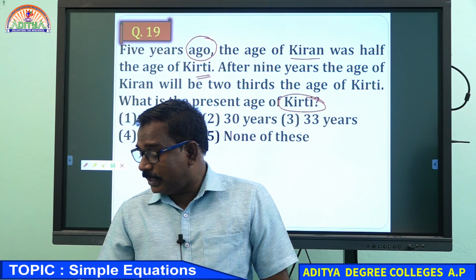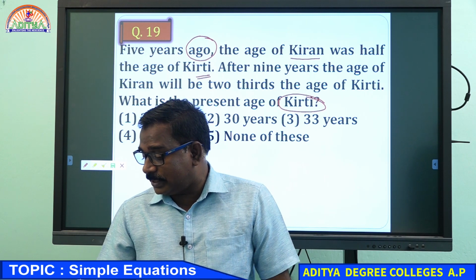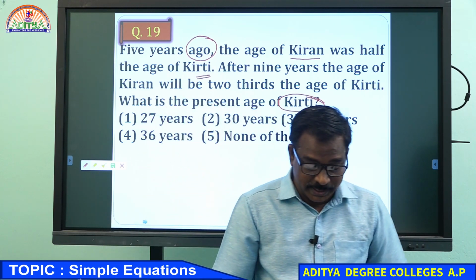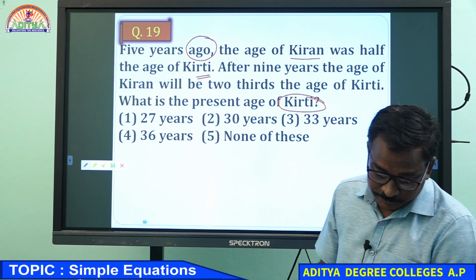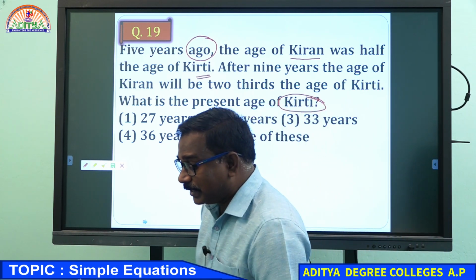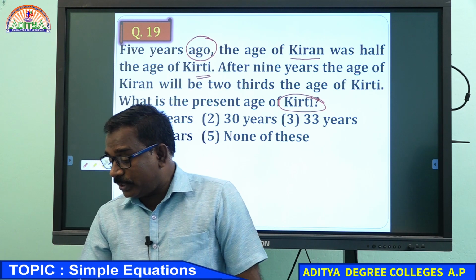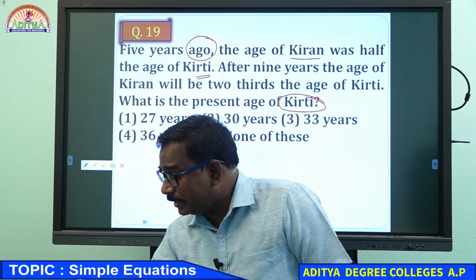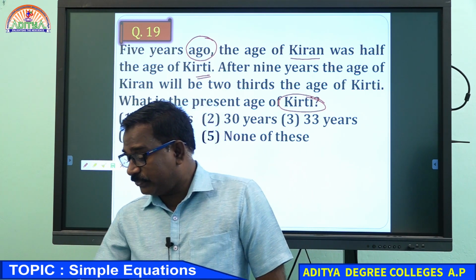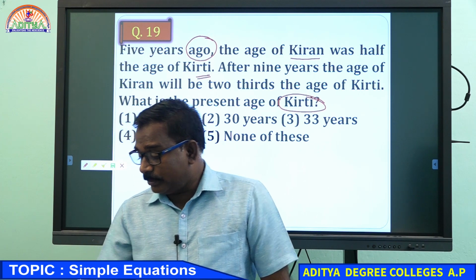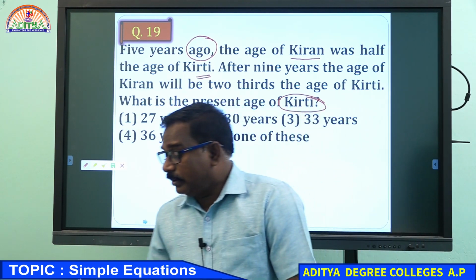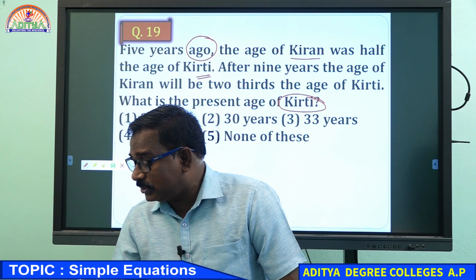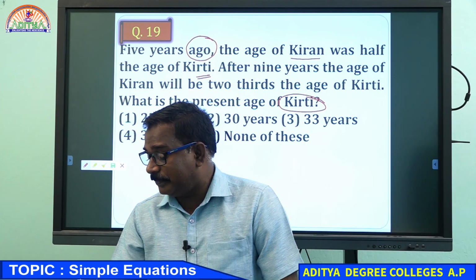Some have written 27 years, and two members have written 30.